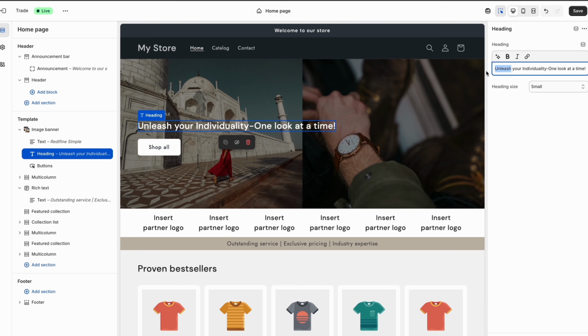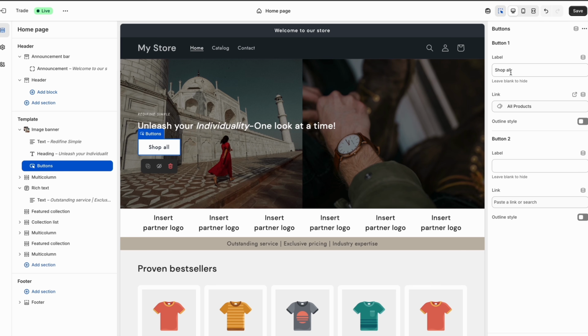Once you're happy with the text, you can also change the buttons. Shop all is fine and relevant, but remember we are designing for conversion, so we can change this to shop now, just to add that urgency to our customers. The wording you use on your website is important and will determine whether people buy or not. Play around with the words and ask ChatGPT if you are not good at writing copy that converts.